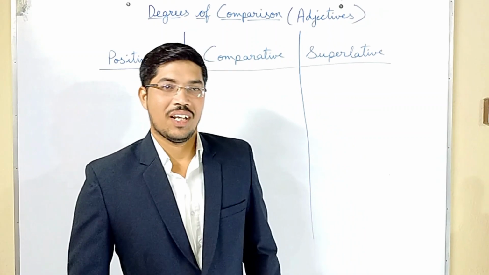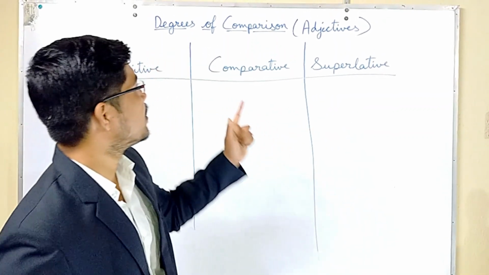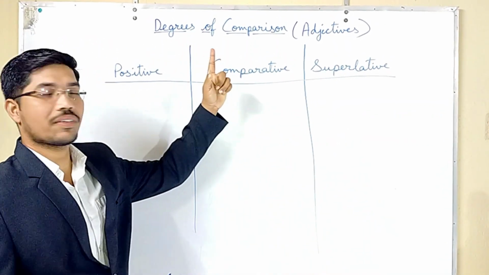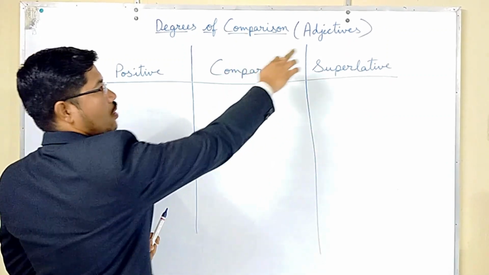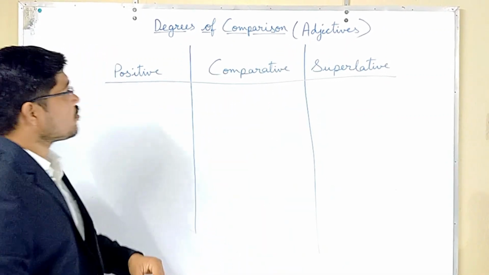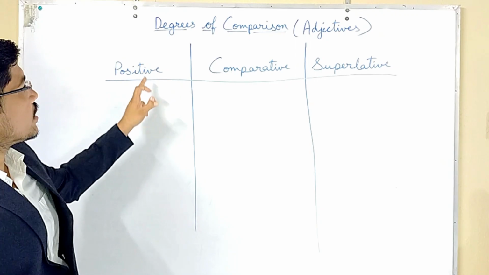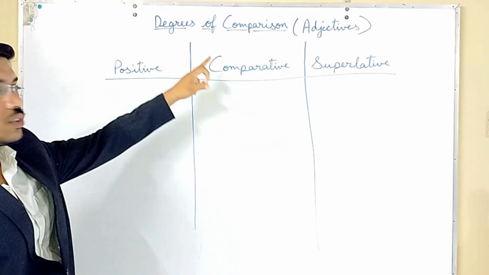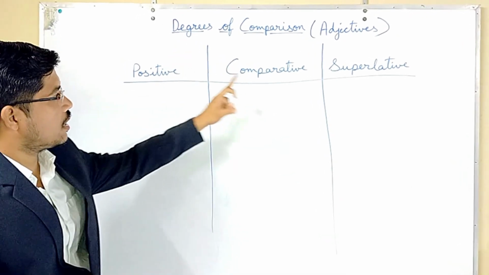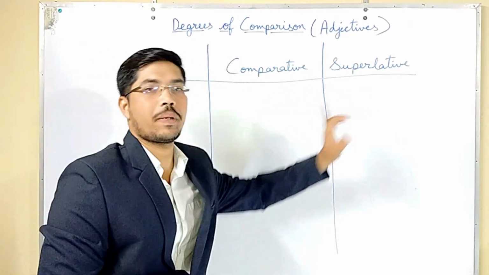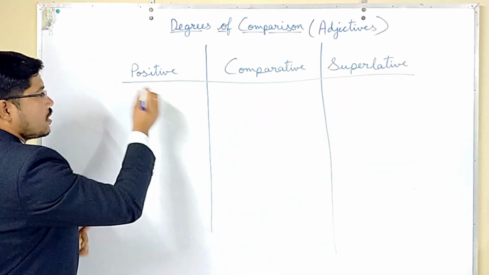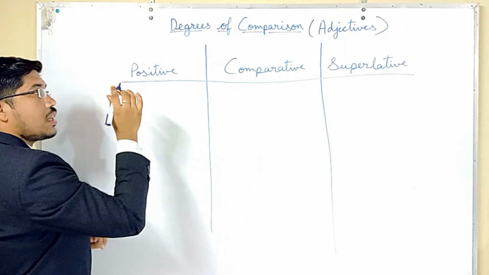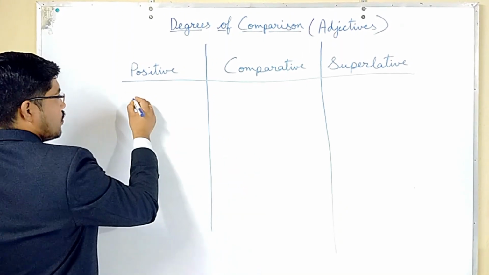Hello friends, today I am here with a new topic, and the topic is degrees of comparison, which is a part of adjectives. In this there are three parts in degrees of comparison: positive degree, comparative degree and superlative degree. Now we will see what comes in degrees, all the adjectives. For example,